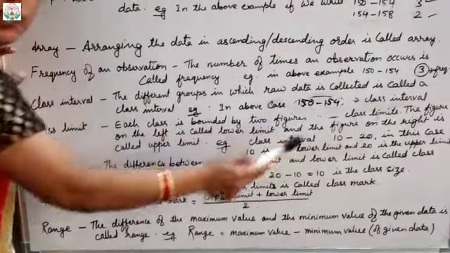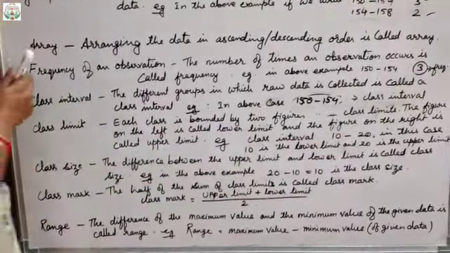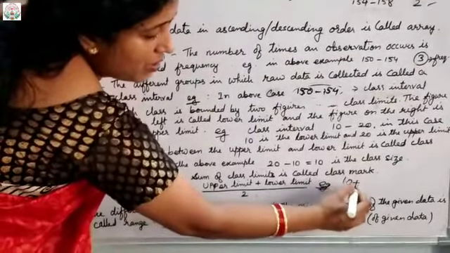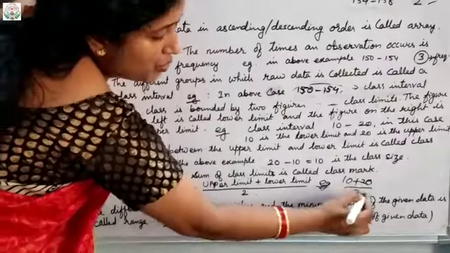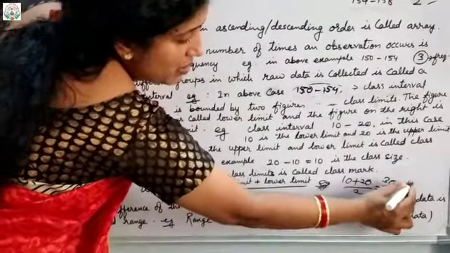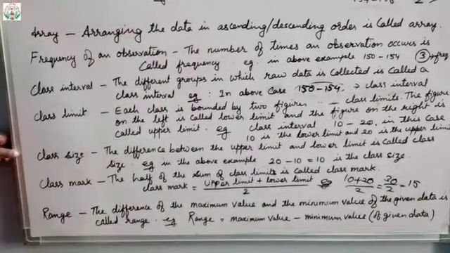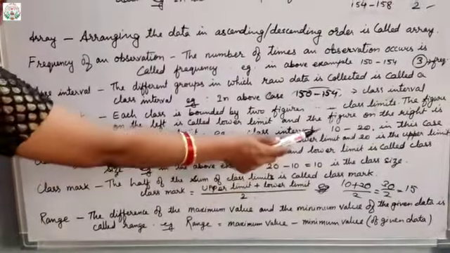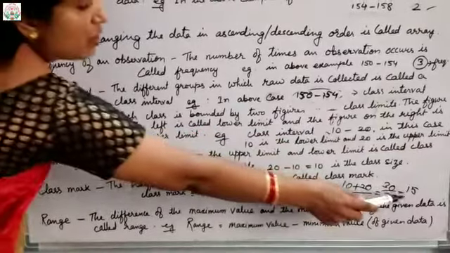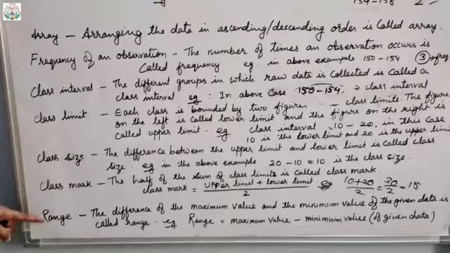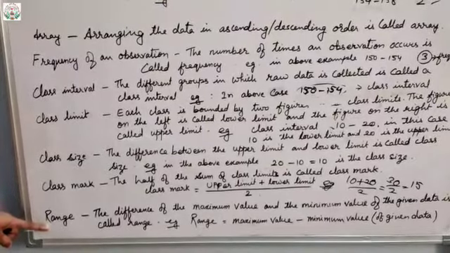10 plus 20 will be 30. Okay. So here in the above case the example will be what? 10 plus 20 upon 2, which is equal to how much? 30 upon 2 equals 15. Clear? So what will be the class mark for this particular example? For this example the class mark will be 15. Clear?